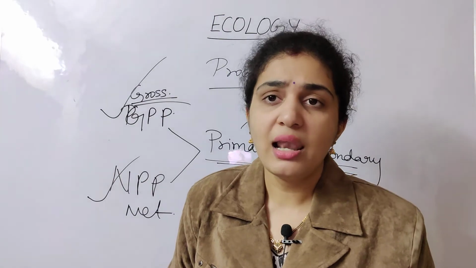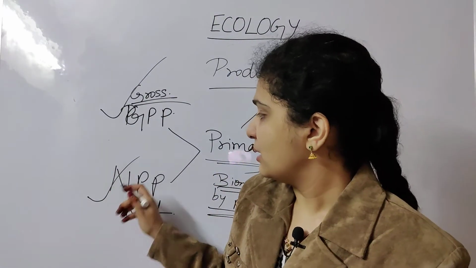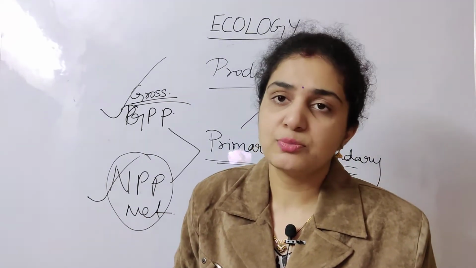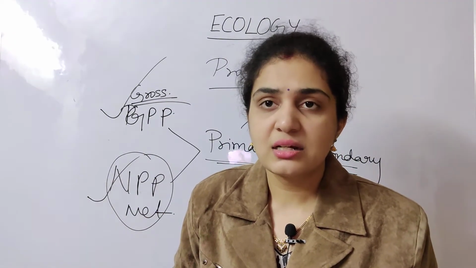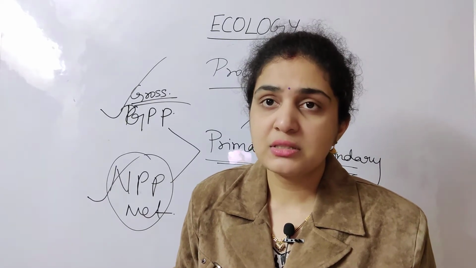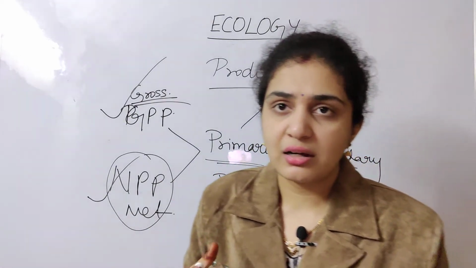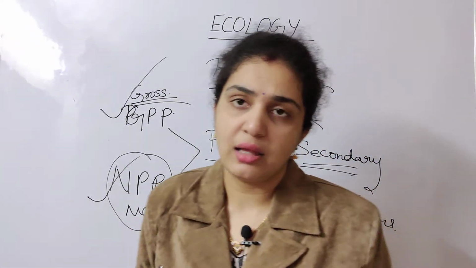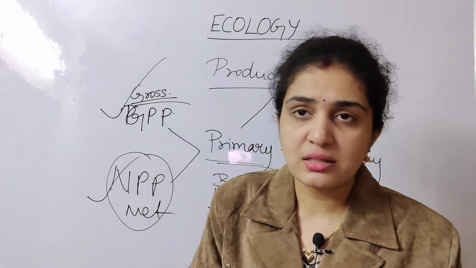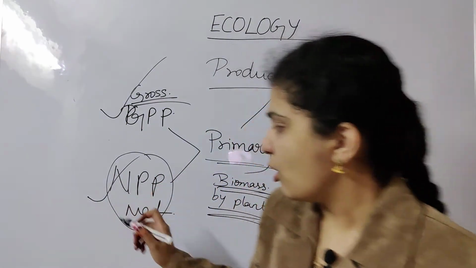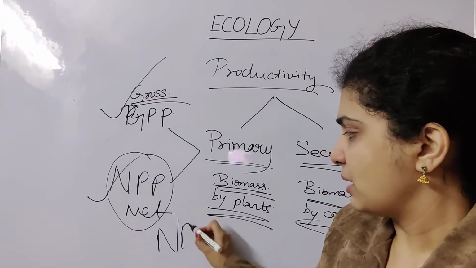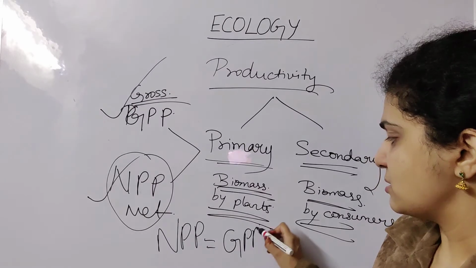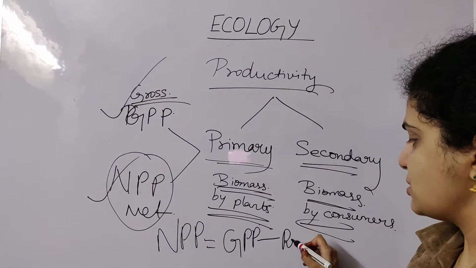In net primary productivity, it is the biomass produced by the plants minus the respiration losses, since plants also respire. So we eliminate that. Net primary productivity equals gross primary productivity minus the respiration losses.